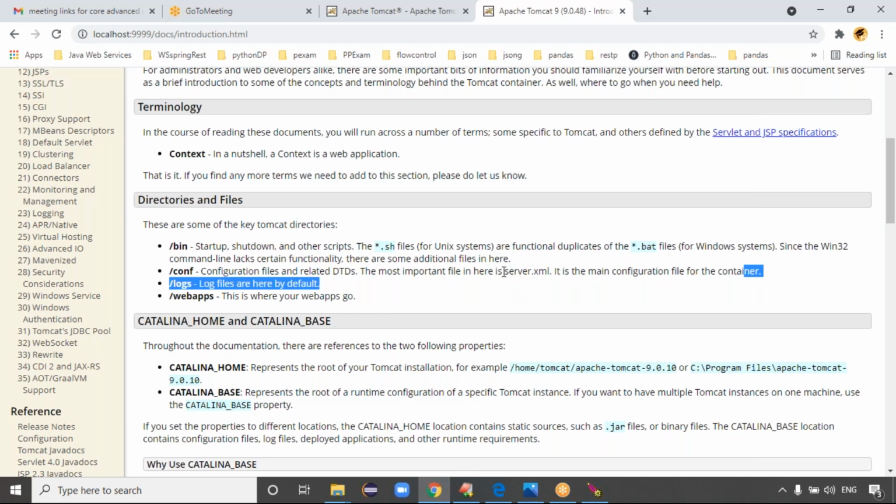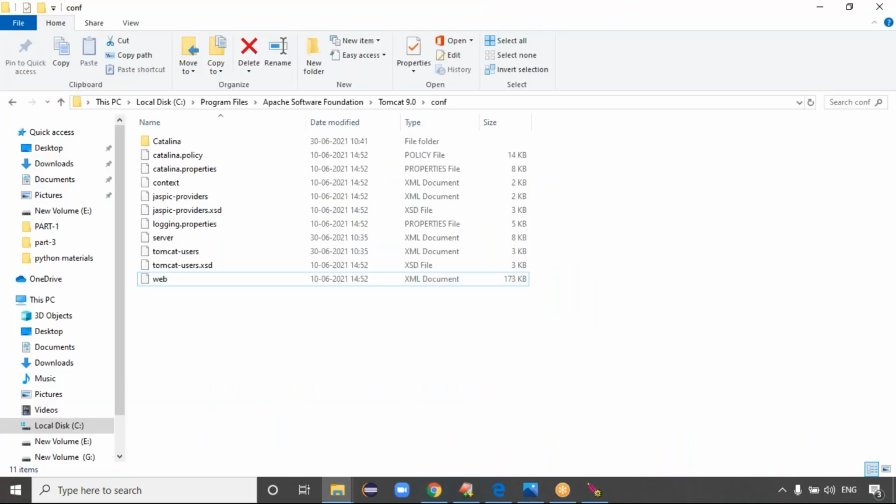Sir, what is DTD, sir? Document Type Definitions, like DTDs. We are writing the code in XML format, right? XML validations will do the validation basically, so that we get files in the proper XML format. And the config folder contains the configuration files.